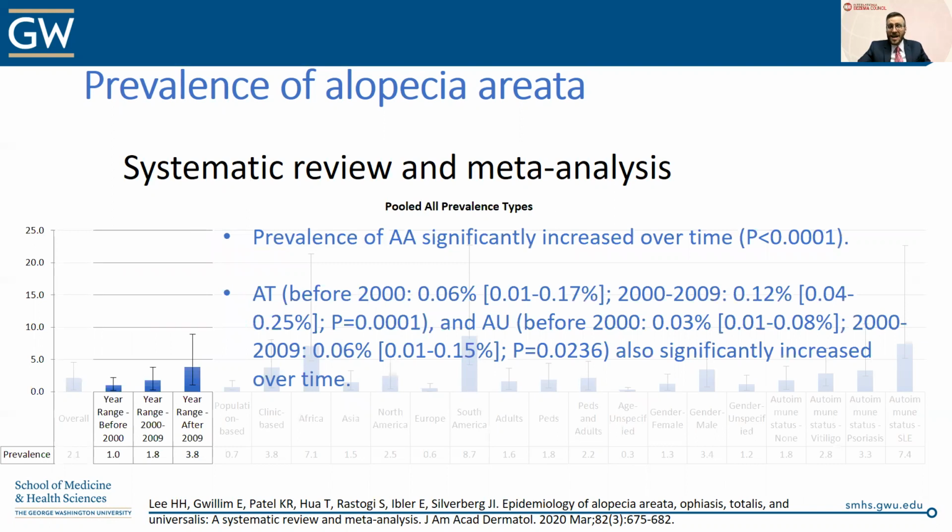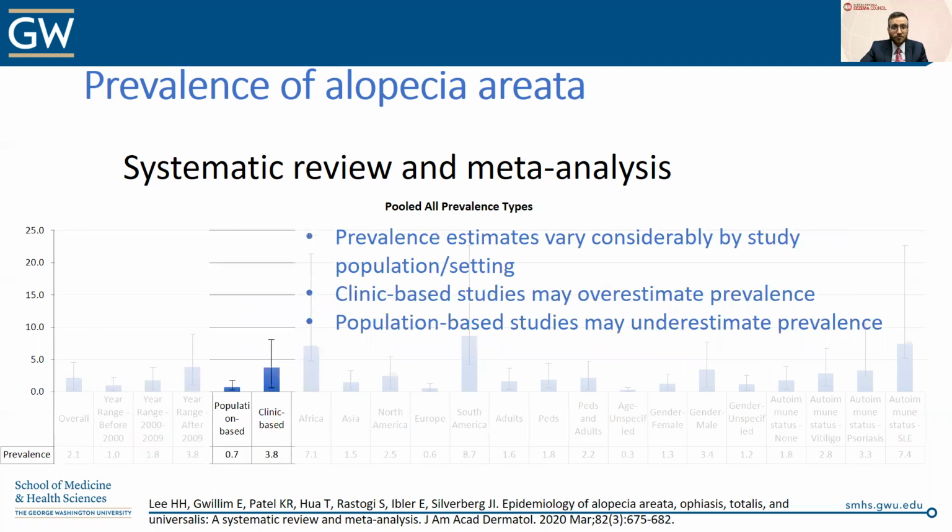Now, it turns out that the prevalence of alopecia areata has significantly increased over time. When we look at studies conducted before 2000 and compare them with studies done in 2000 to 2009, and then after 2009, we see a stepwise increase over time in the prevalence estimates. Likewise, for studies examining alopecia totalis and universalis, we see a similar phenomenon of significant increases in prevalence over time.